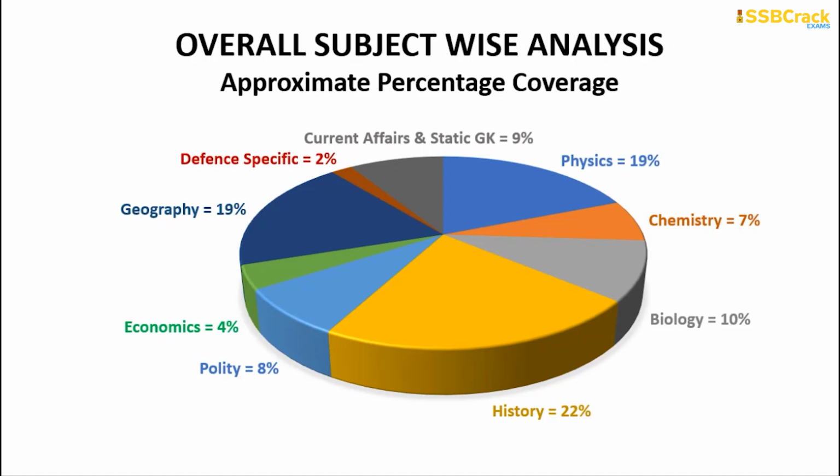If you have to go through the complete overall subject wise analysis and the approximate percentage coverage given up in this particular pie chart on your screens, please maintain your attention on this thing that I want to discuss with you. Physics carries around 19%, chemistry 7%, biology 10%, history 22%, polity 8%, economics 4%, geography 19%, defense specific 2%, and current affairs and strategic will be 9% in the NDA NA question paper of the general ability test.